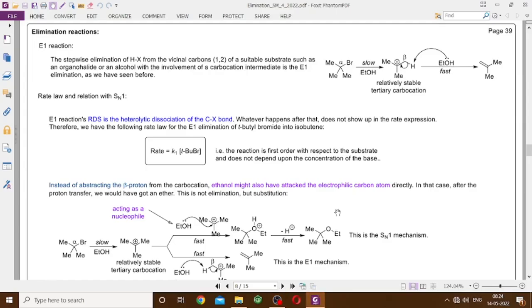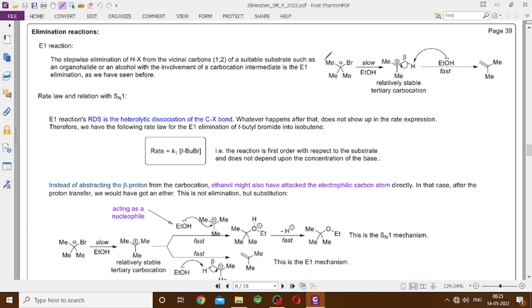Hello and welcome to the video lecture on elimination reactions. After discussing the bimolecular elimination E2 and the bimolecular elimination via conjugate base, that is E1CB, the third variety is E1 or unimolecular elimination. এটা E2 থেকে আলাদা in a sense যে এখানে দুটো স্টেপ আছে। ফার্স্ট স্টেপটা হচ্ছে heterolytic cleavage of the CX bond.